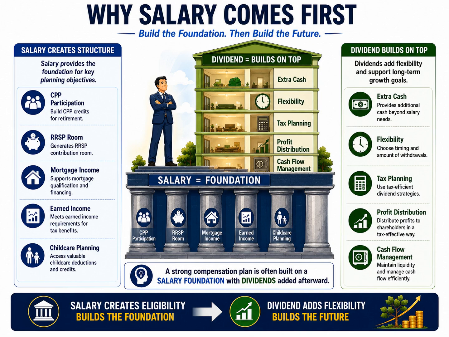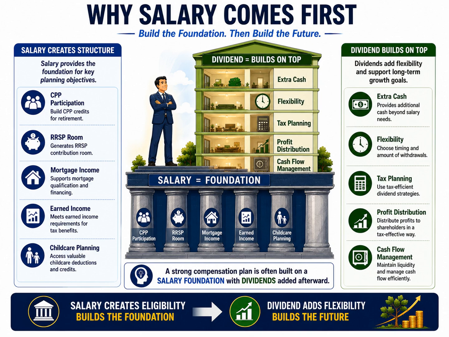However, they generally work best when they are built on top of a solid salary foundation rather than replacing that foundation entirely. That is why the statement in the center of the slide is so important. A strong compensation plan is often built on a salary foundation with dividends added afterward. Salary creates eligibility for many planning opportunities. Dividends add flexibility. Salary establishes the structure.